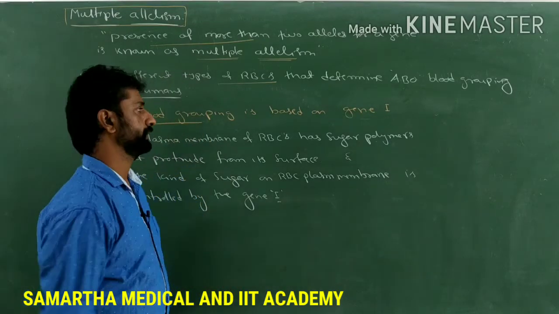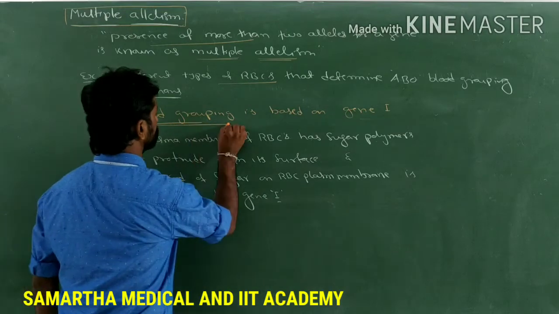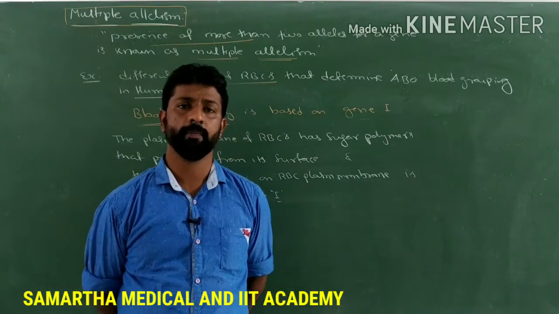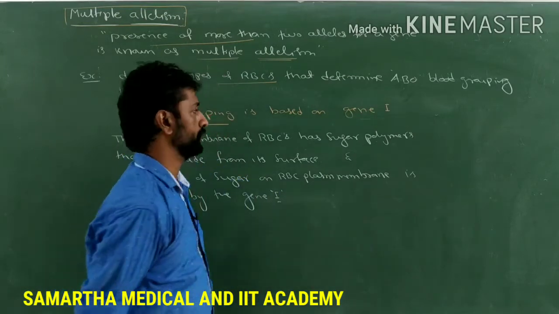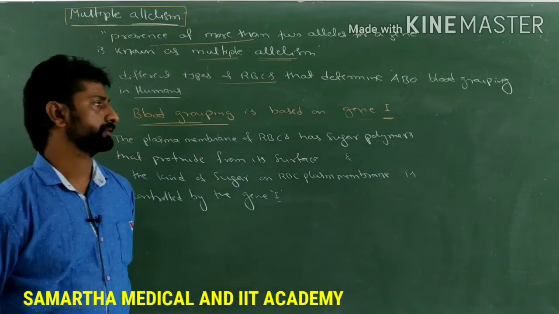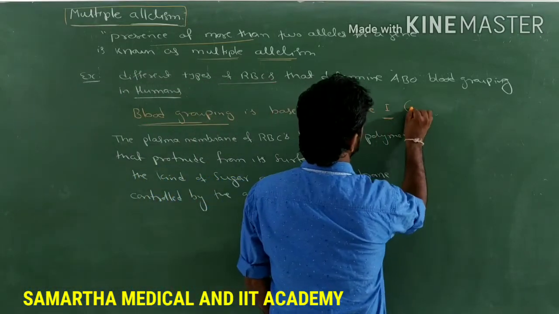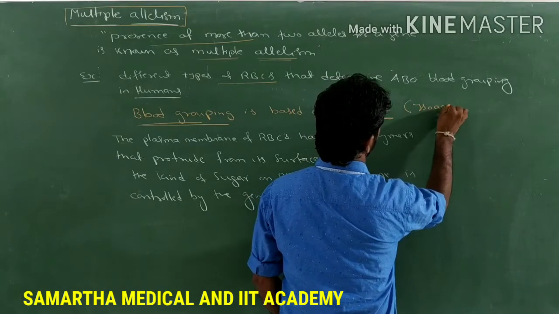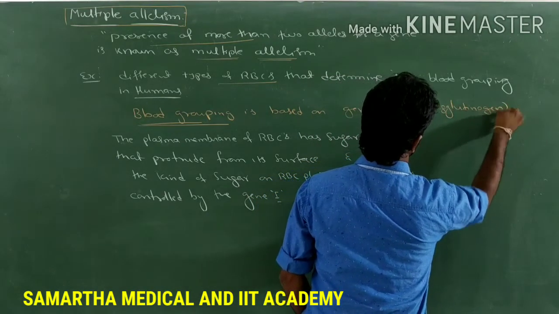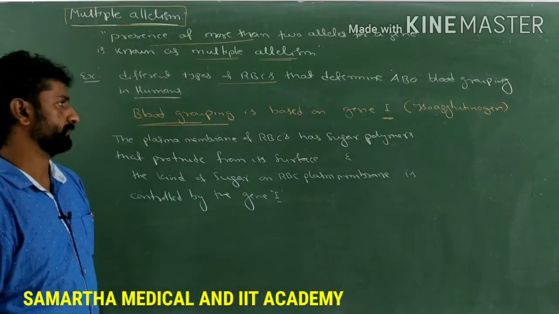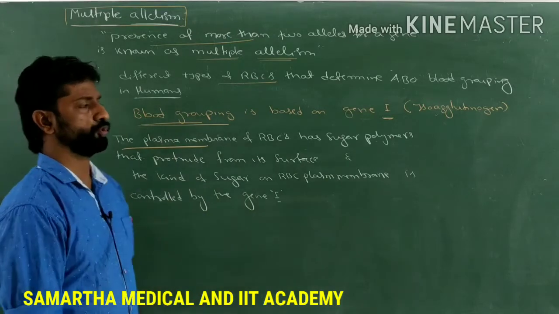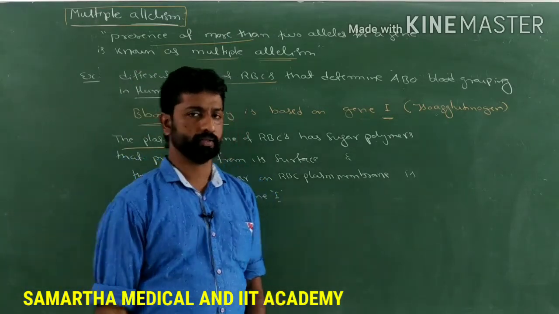Remember, blood grouping in human beings is determined by a particular gene, and that gene is called gene I. Here the I stands for isoagglutinogen. Remember it.